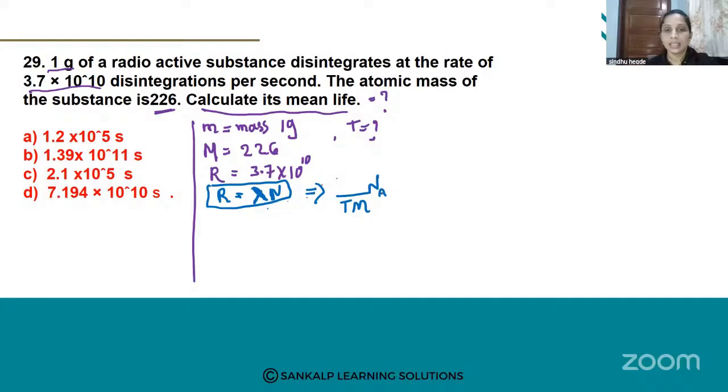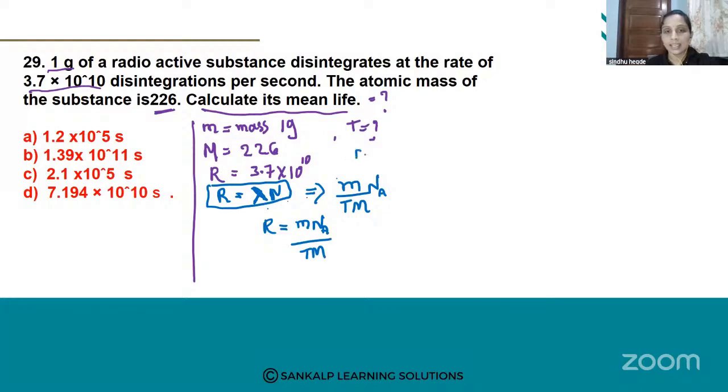M into NA divided by T into M. This is the rearranged formula. So totally you get R is equal to M NA divided by T into M.